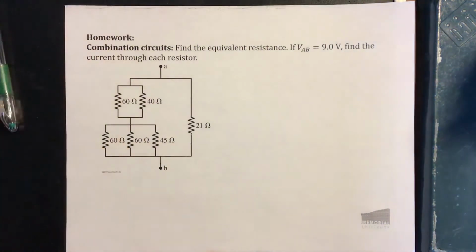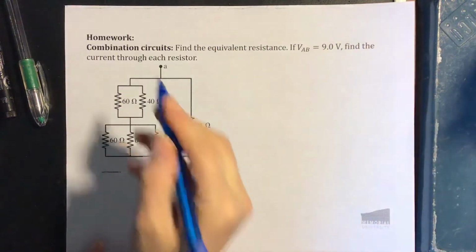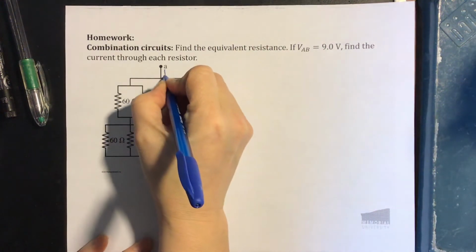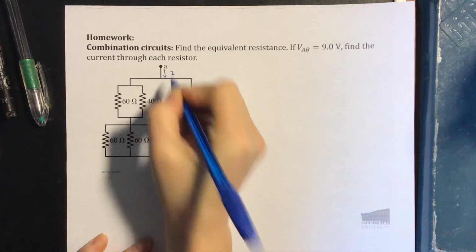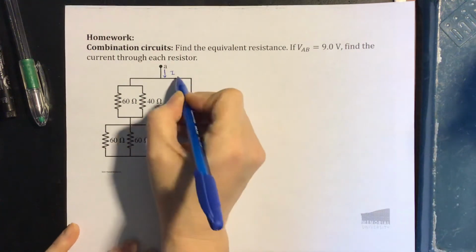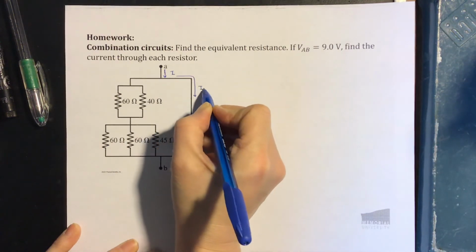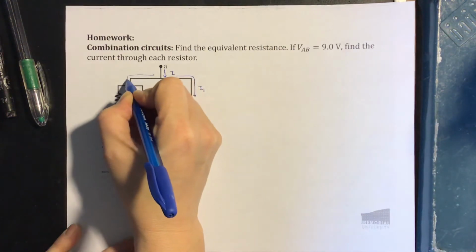So when we apply Kirchhoff's laws, the first thing we want to do is to identify all the currents in all the different branches. So coming from point A towards point B, there is a current flowing this way. So there's current that we'll call I. This current splits into 2 branches. We'll call this branch I1. We'll call this branch I2.